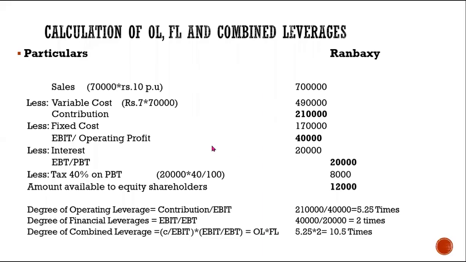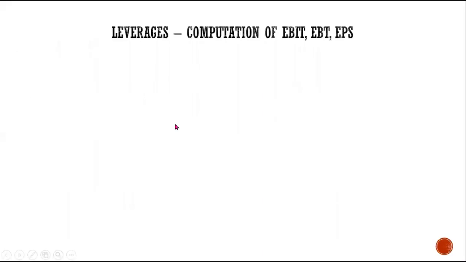So what was being told here? So let's try. Shall we try? Okay. So the calculation here is what? Leverage is computation of EBIT, computation of EBT, and changes in the EPS, right? You have to calculate EBIT, EBT, changes in the EPS, and the operating and financial leverage. This is what you are supposed to calculate here.